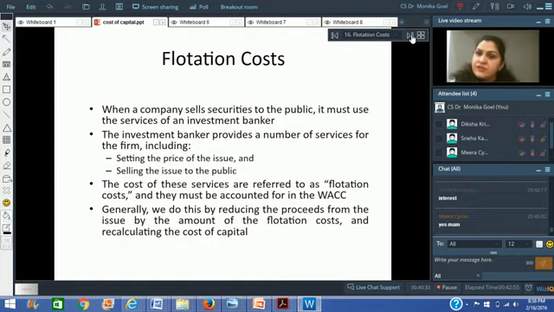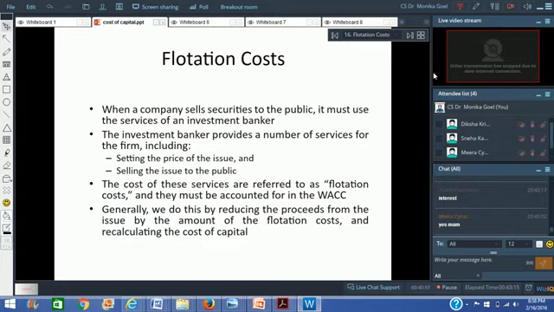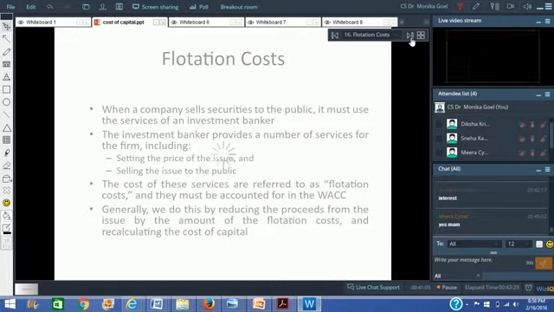Now another question that comes up, because we now know the cost of equity, the cost of debt, and the cost of preference shares, but you would say, ma'am, in certain situations we've got the flotation costs as well. When we issue debt or equity, at that point of time we incur certain costs. There are advertisement charges, broker fees, and listing fees that we pay. So there is a cost that we pay for this particular financing that we're getting in our company.